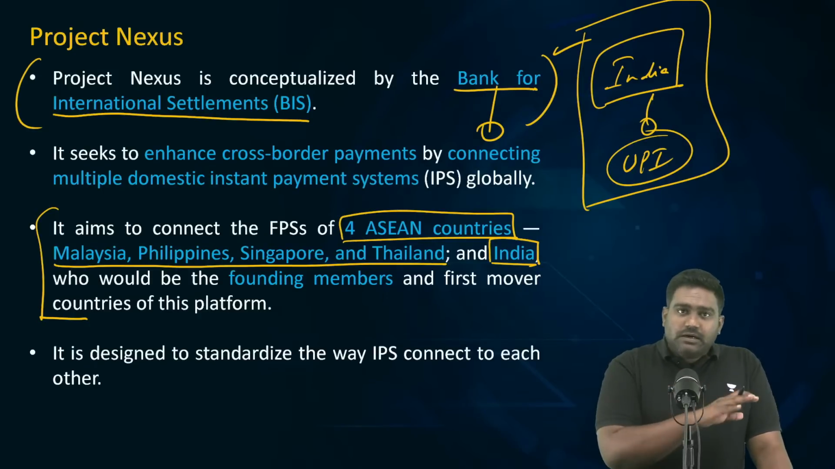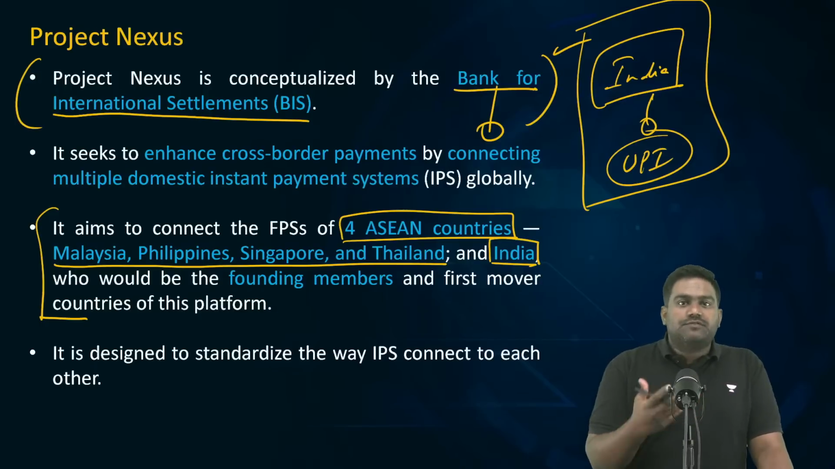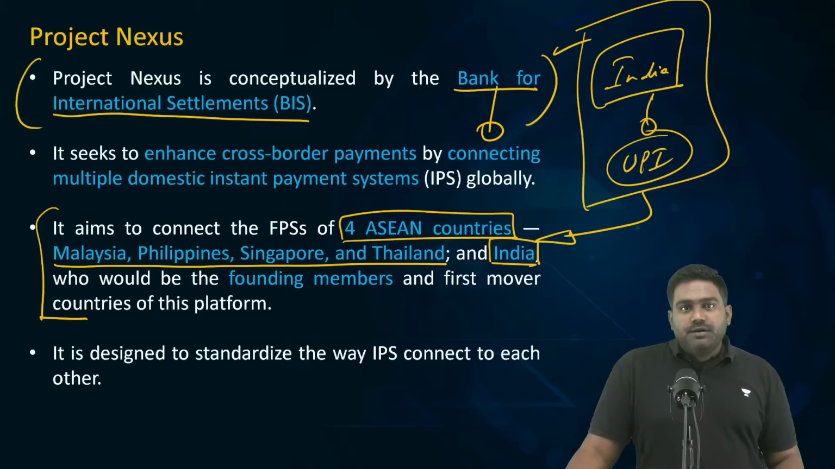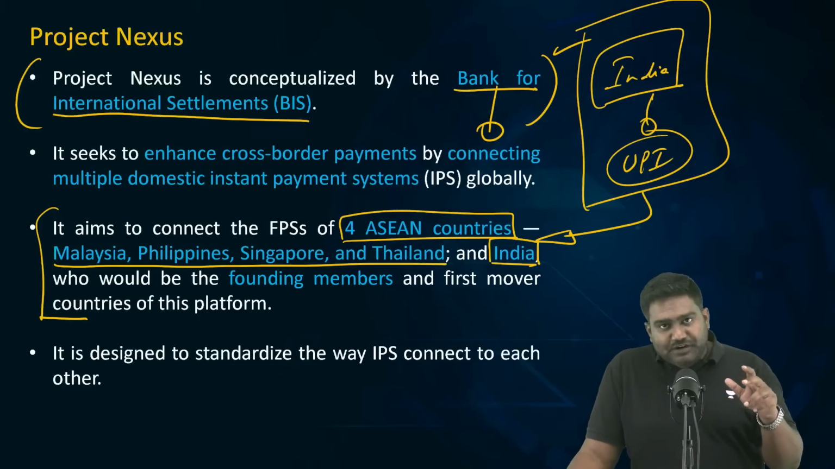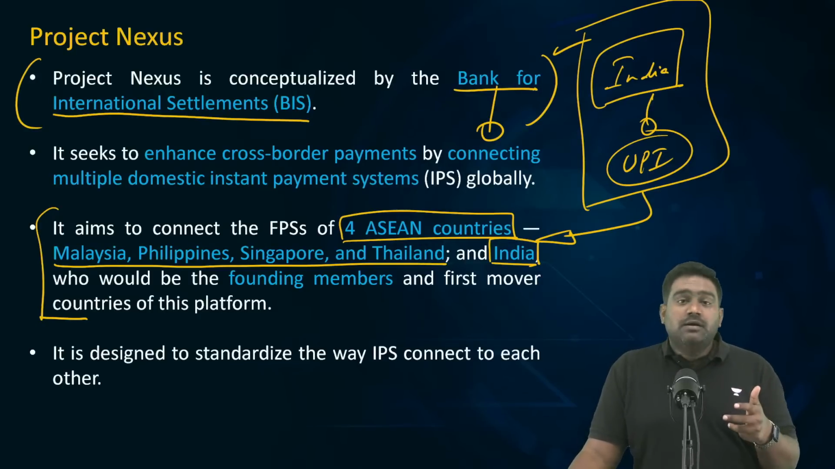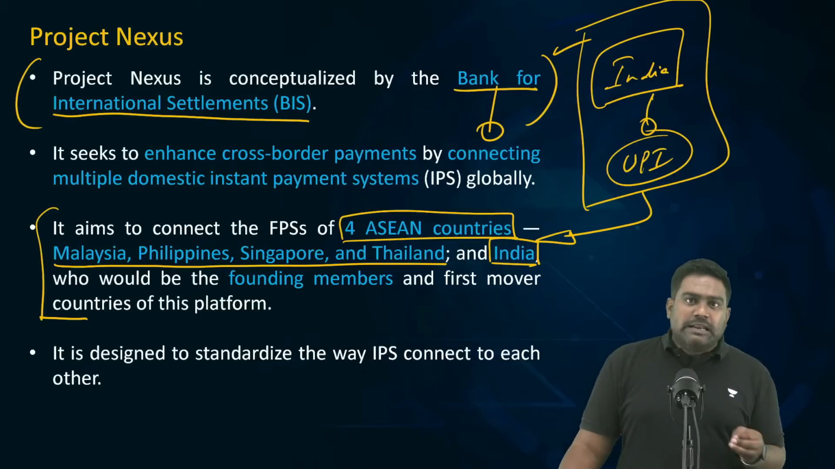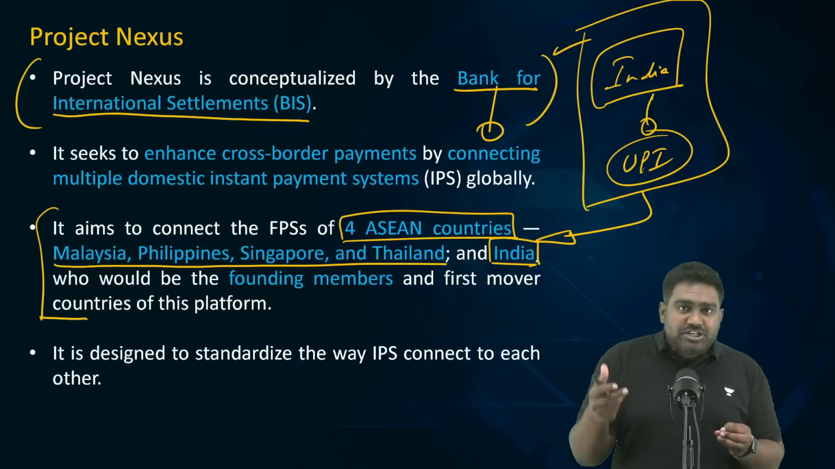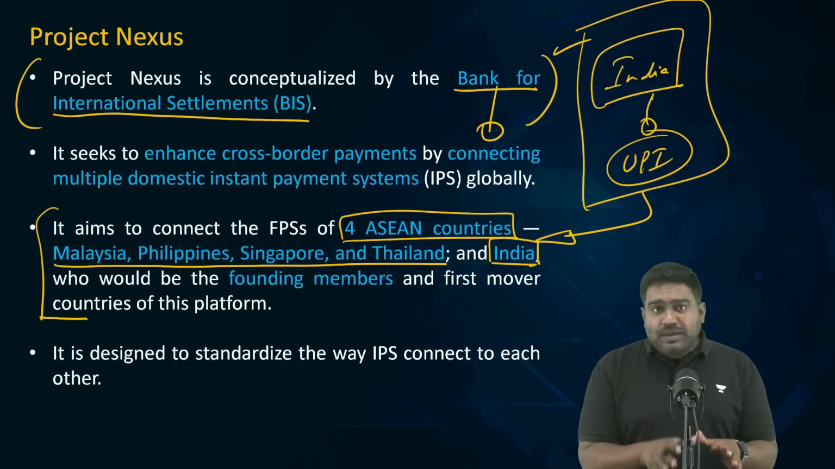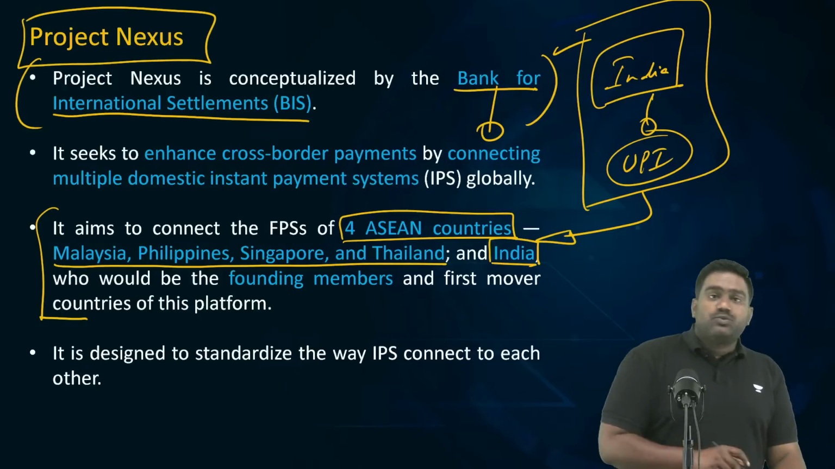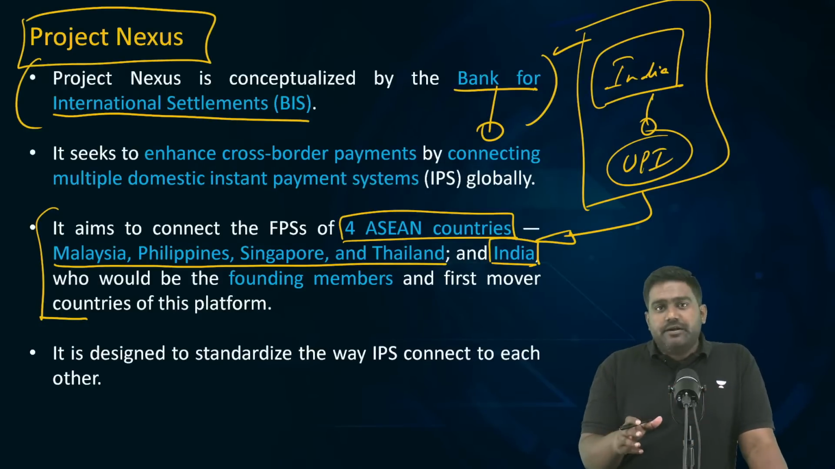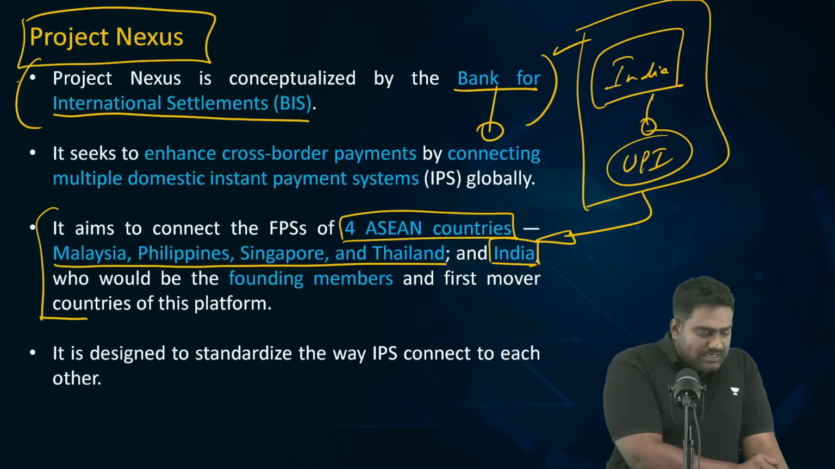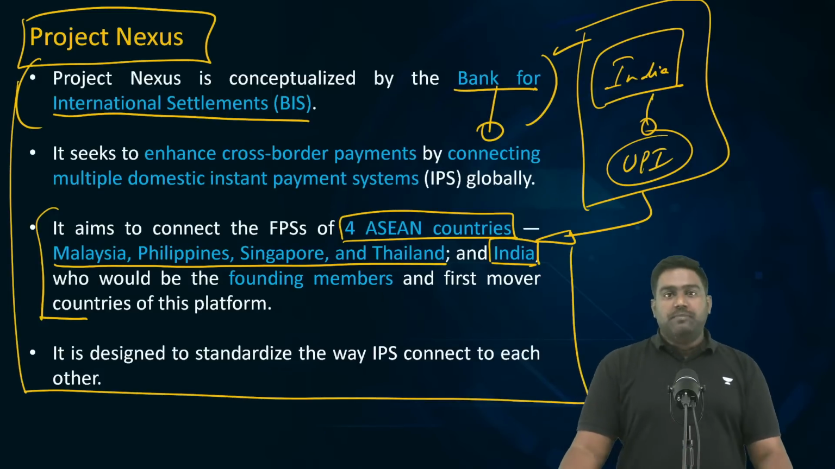So, this will create a common standard, a global standard of sorts to integrate the digital payment interfaces. See, India's UPI might have a different structure, a different standard and model. It may not be easy to integrate India's UPI with Singapore's payment gateways or with Philippines or Malaysia's payment gateways. So, through BIS, Project Nexus will develop that common standard which is needed so that payment systems of different countries can be integrated to facilitate seamless cross border payments.